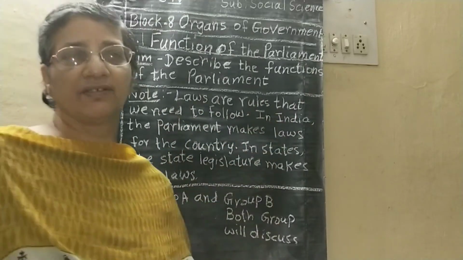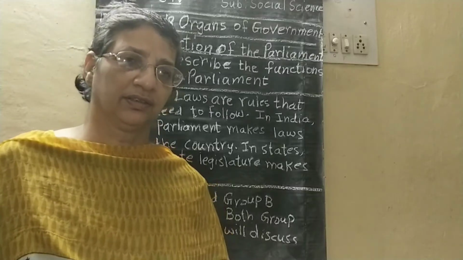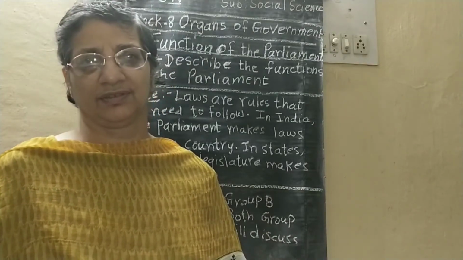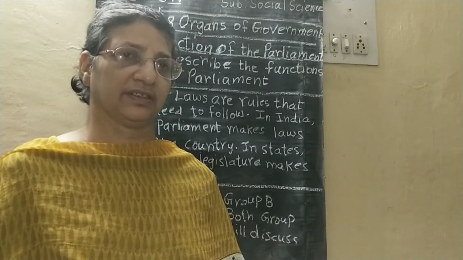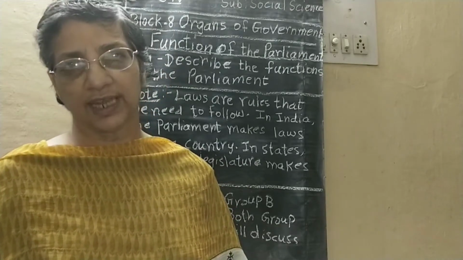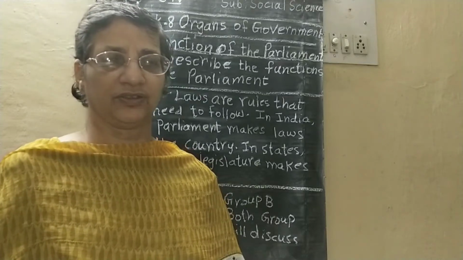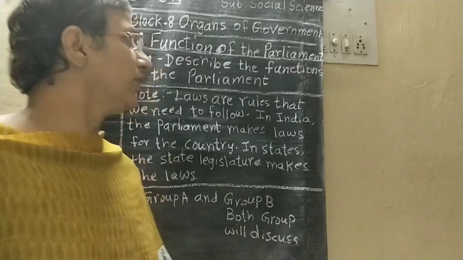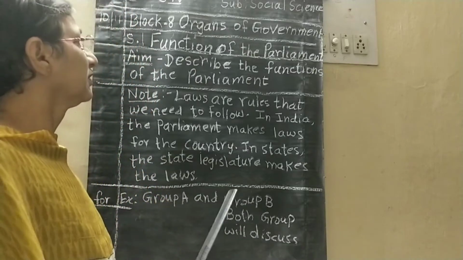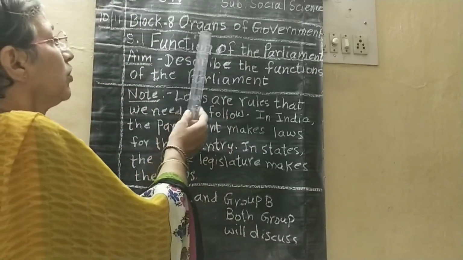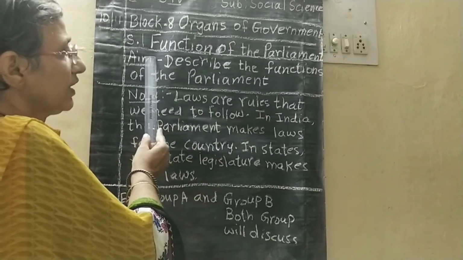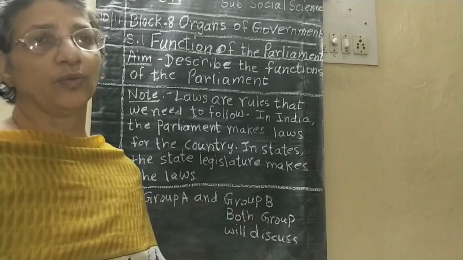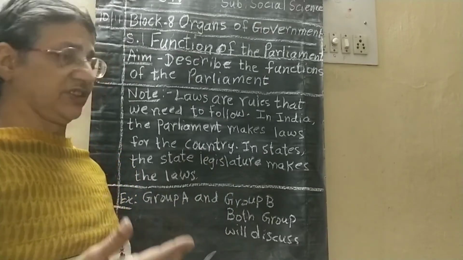Now previously we have learnt about our government, right? In that, step by step we have learnt how it functions, the levels of the government and so on. Now today we will start organs of government, S1, function of the parliament, how it functions, okay?